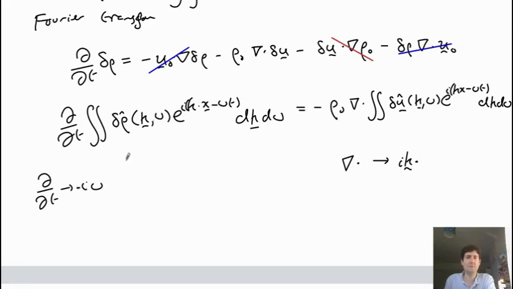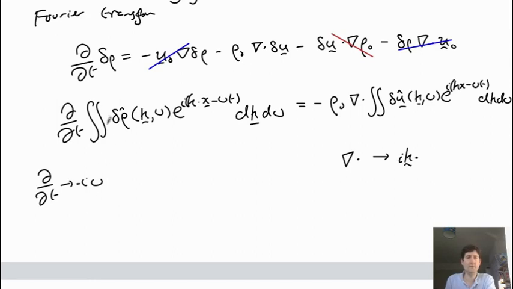And so if you write out this equation, I'll take the integrals outside, so you end up with the integral of, I'll put here, a minus i omega times a delta rho hat.